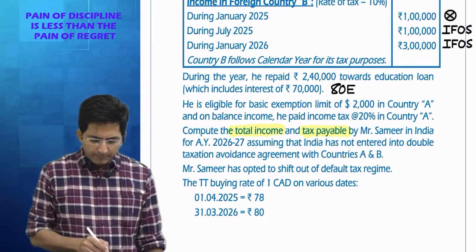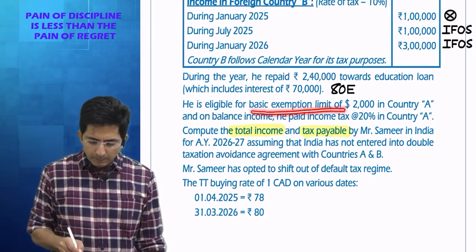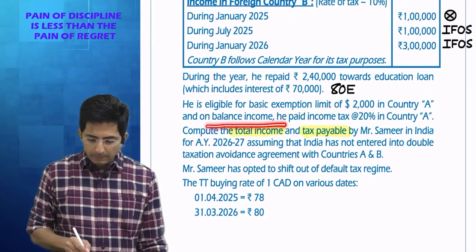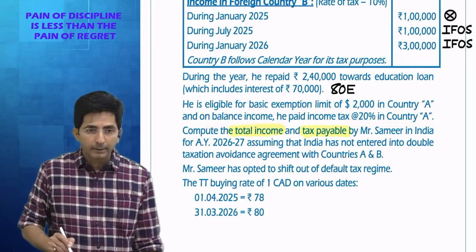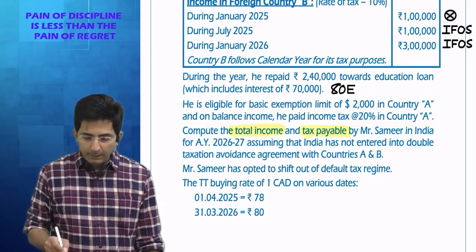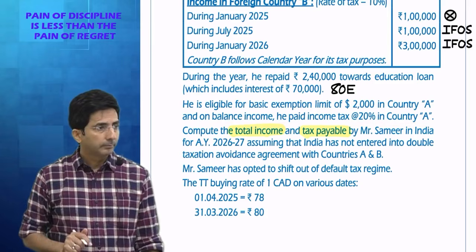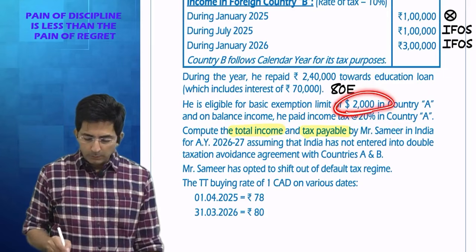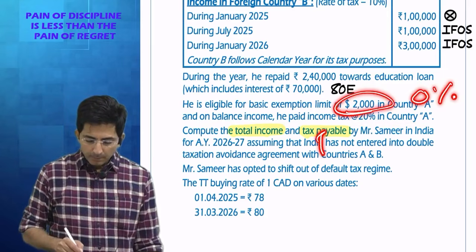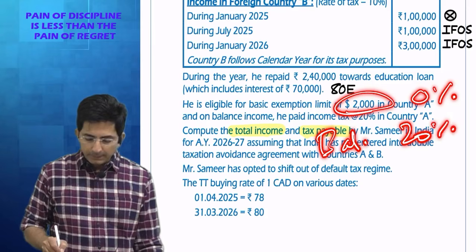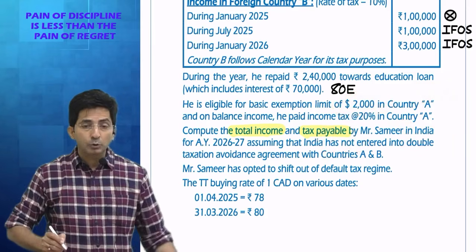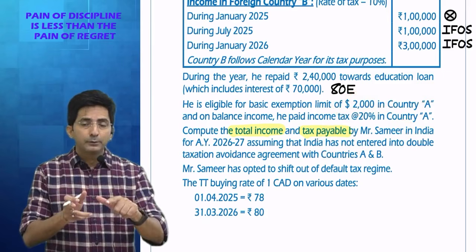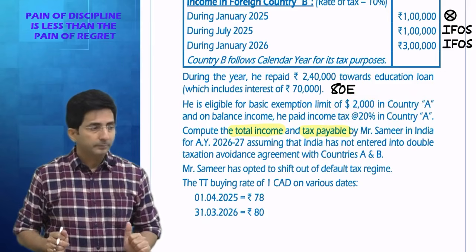Then he is eligible for basic exemption limit of $2,000 in country A, and on balance income, 20% tax in country A. You know what they are saying? In country A, there is a slab rate system. What is the slab rate in country A? Up to $2,000, 0% tax. Balance income, 20% tax. That means country A has got single rate or two rates? Two rates, 0 and 20. So concept of average will come.